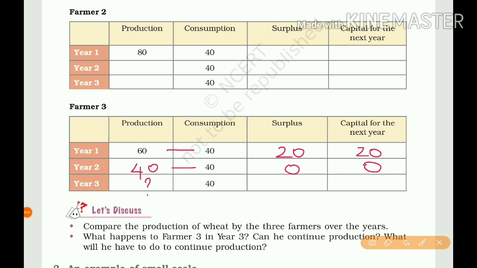So in the next video we'll see the non-farm activities in Palampur. Until then, thank you.